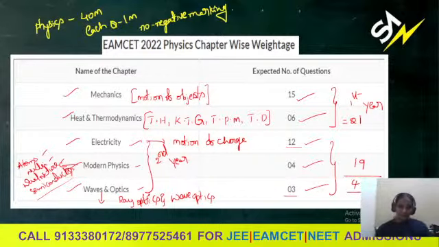So this is the chapter-wise weightage. The whole syllabus we are dividing into 5 chapters. Here we are given the expected number of questions based on previous Eamcet, based on 2021. So students, let us go to